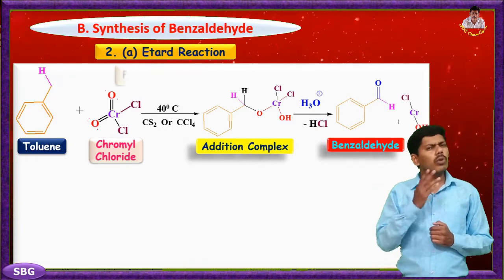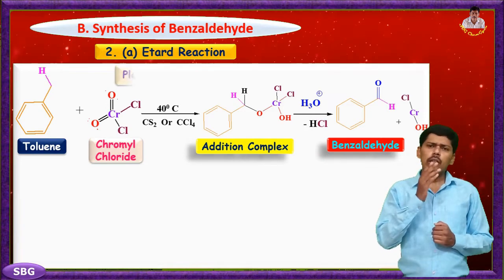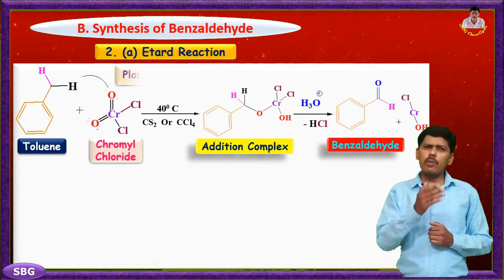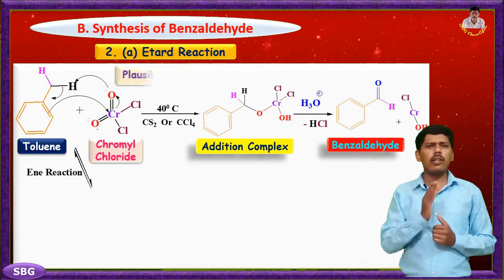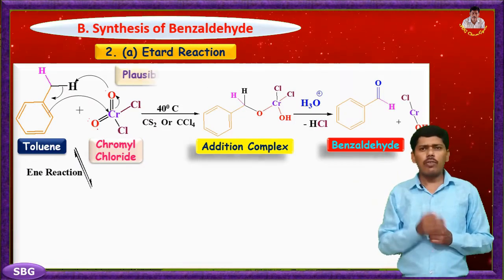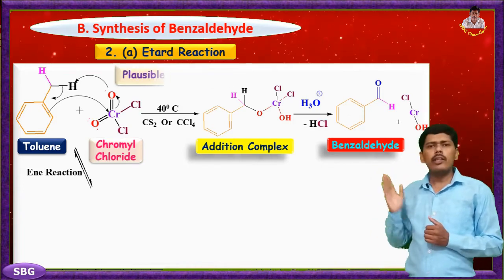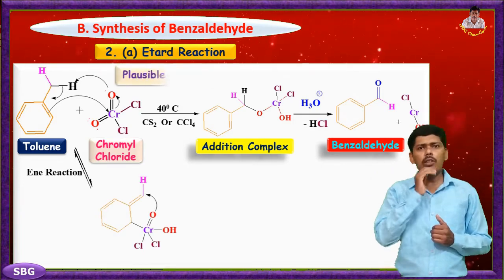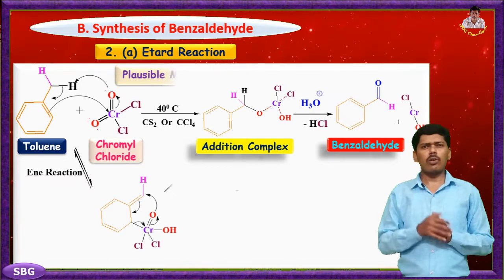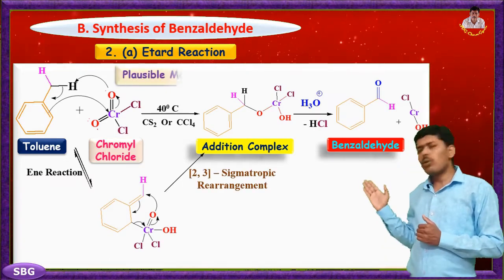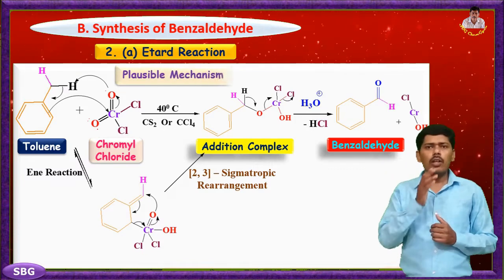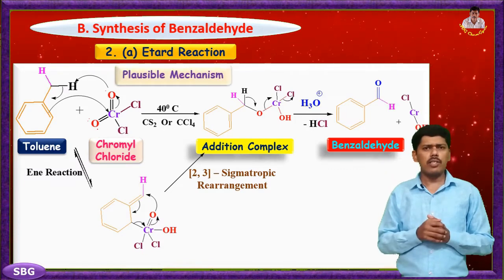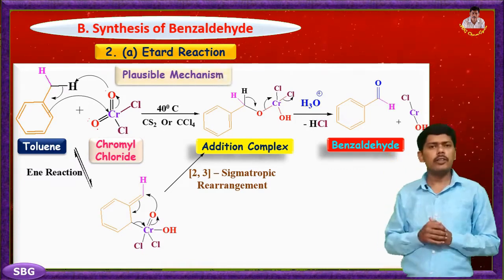Now we overlook the possible reaction mechanism for the Etard reaction. In the first step, nucleophilic attack of toluene on chromyl chloride forms the Etard complex. This Etard complex on 2,3 sigmatropic rearrangement gives an addition complex, which on acid hydrolysis gives benzaldehyde.